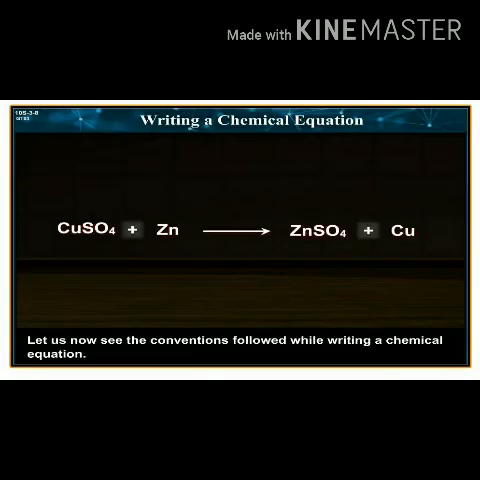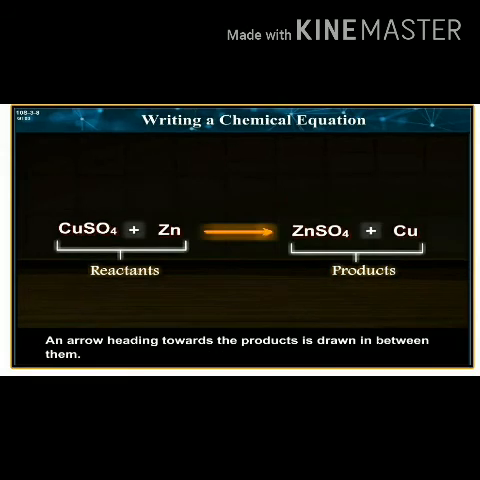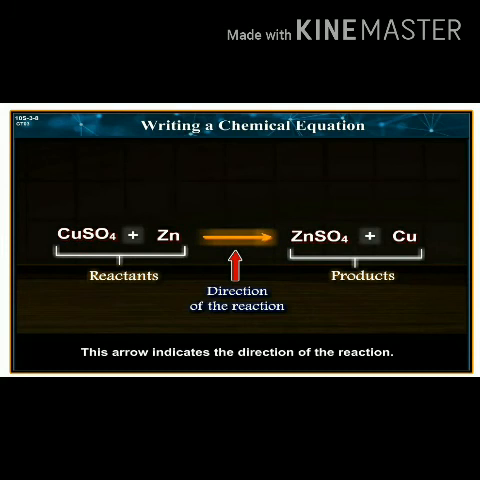Writing a chemical equation. Students, let us now see the conventions followed while writing a chemical equation. 1. In a chemical equation, the reactants are written on the left hand side while the products are on the right hand side. An arrow heading towards the product is drawn in between them. This arrow indicates the direction of the reaction.